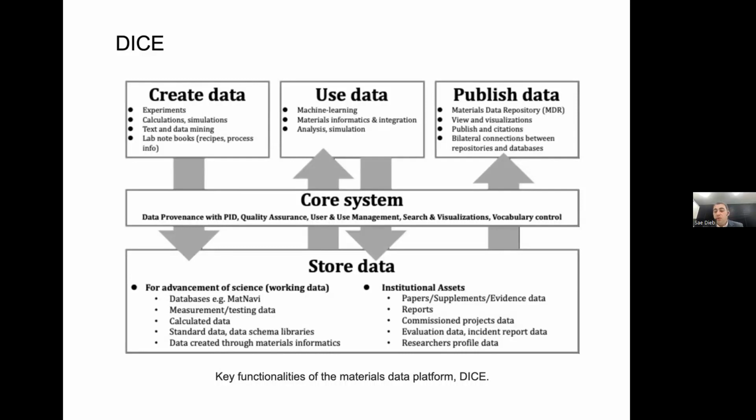Then once someone uses this data and comes out with a result, he or she can publish a paper about that. And then this paper can also be stored in the NIMS repository or inside DICE. There's this material data repository system, which stores the paper itself, the research data, the presentation data, and so on.